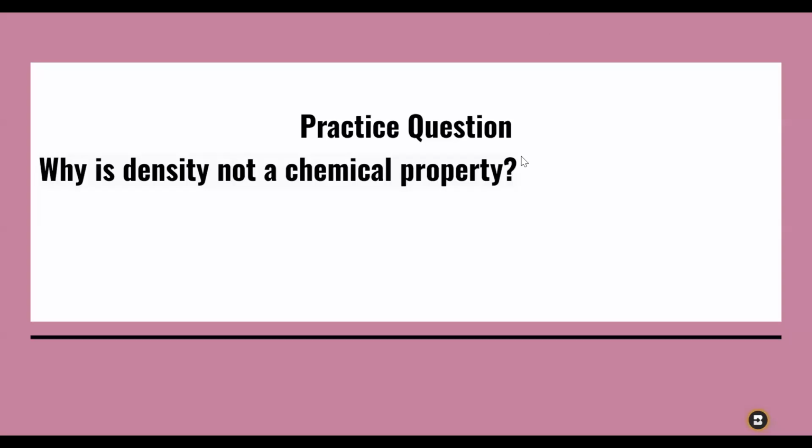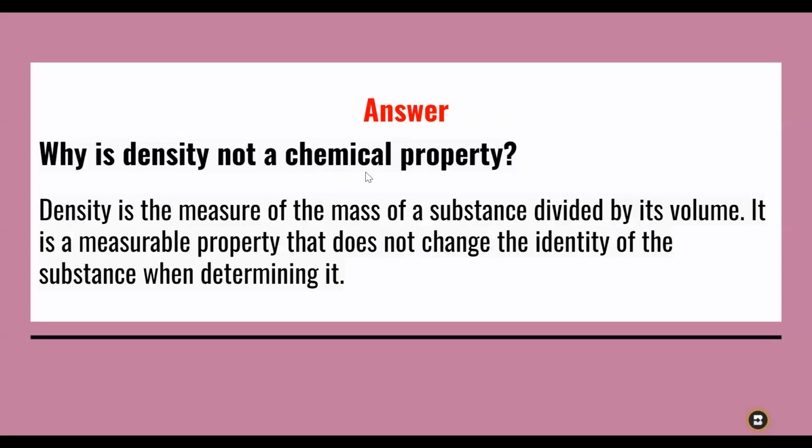Here is the answer. Why is density not a chemical property? Density is the measure of the mass of a substance divided by its volume. It's a measurable property that does not change the identity of the substance when determining it.